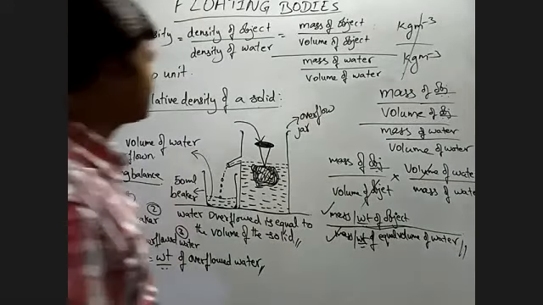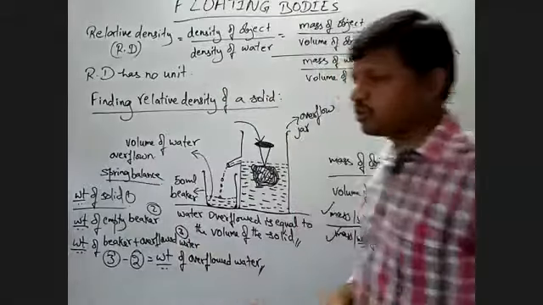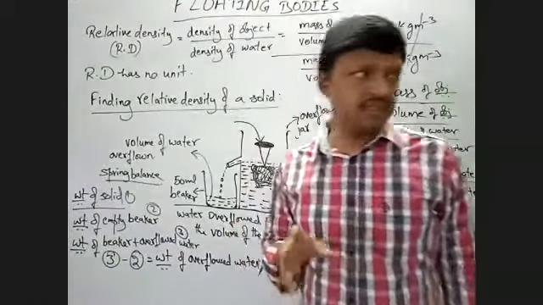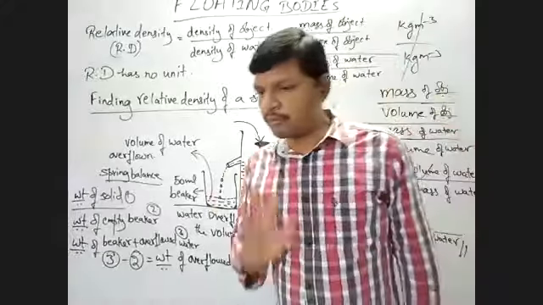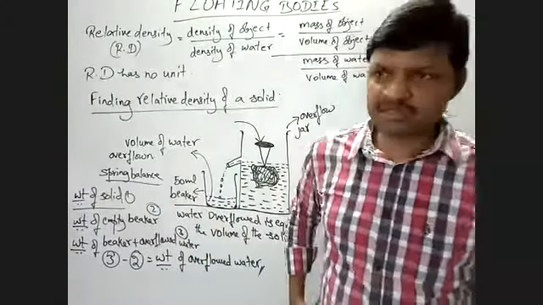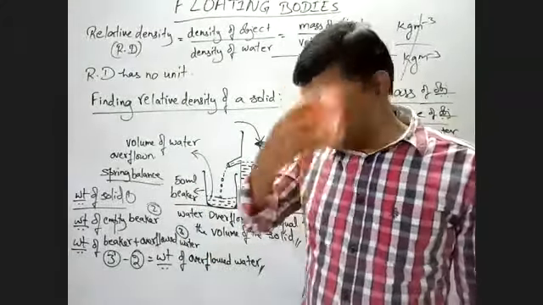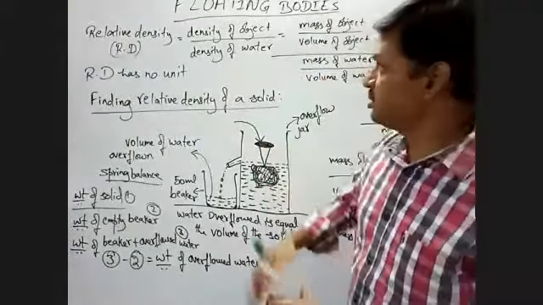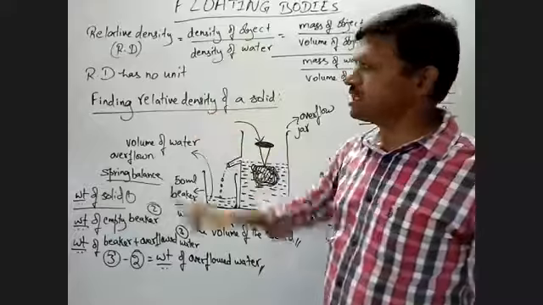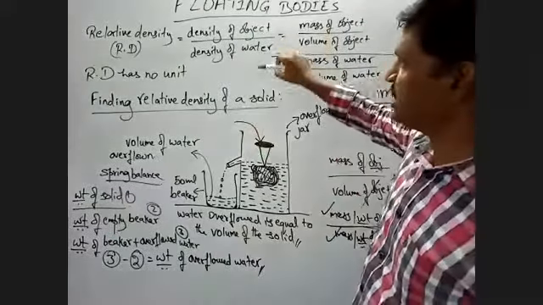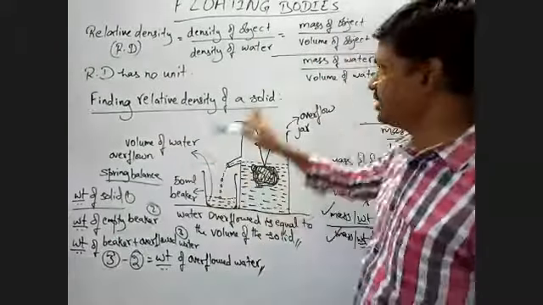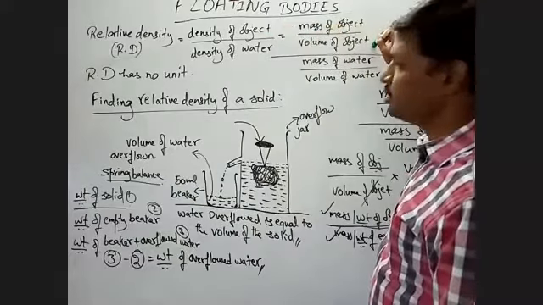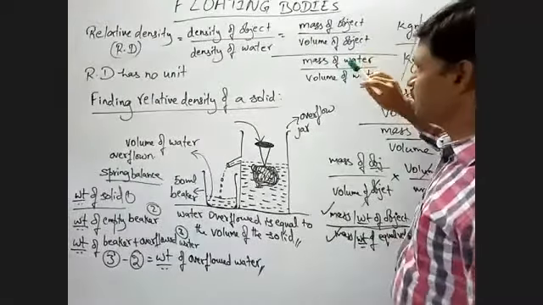So once again, I revert to this. What is relative density? Before going to that, what is density? Density is the ratio of mass per unit volume of a substance. But relative density is defined as the density of an object by the density of water. Very simple concept. You go with the basic definition. So density of the object is the mass of the object by the volume of the object.